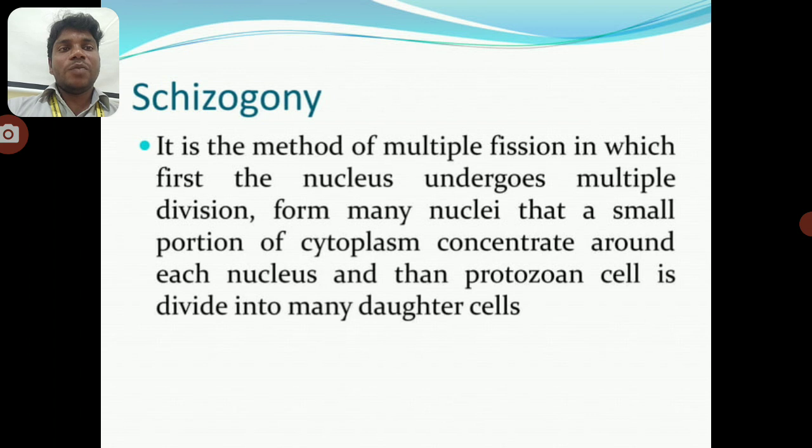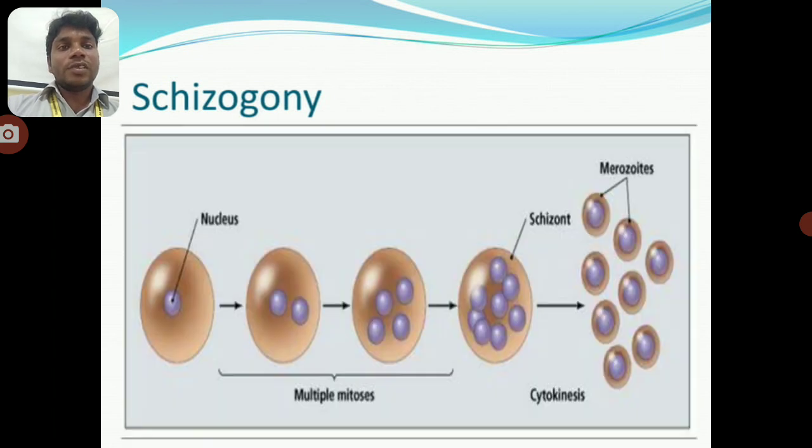Schizogony is a method of multiple fission in which first the nucleus undergoes multiple divisions to form many nuclei. A small portion of cytoplasm concentrates around each nucleus, and then the protozoan cell divides into many daughter cells. The process of schizogony: the nucleus divides by multiple mitosis, the multiple mitosis converts to the schizont, and the schizont releases the merozoites and cytokines.